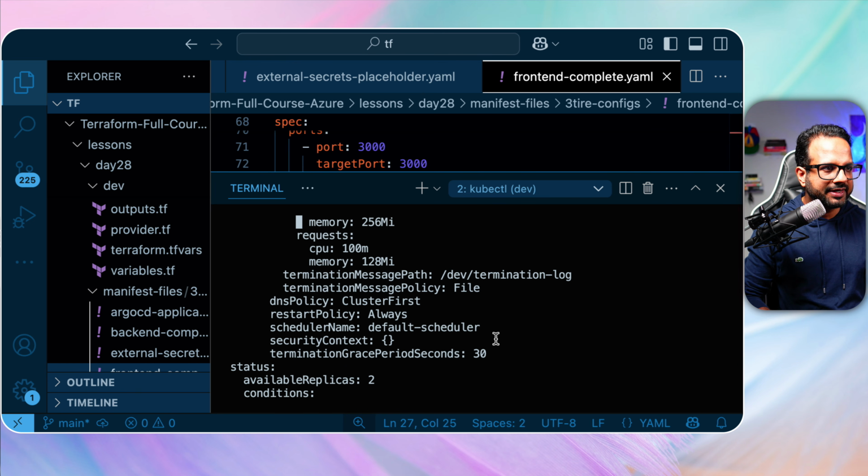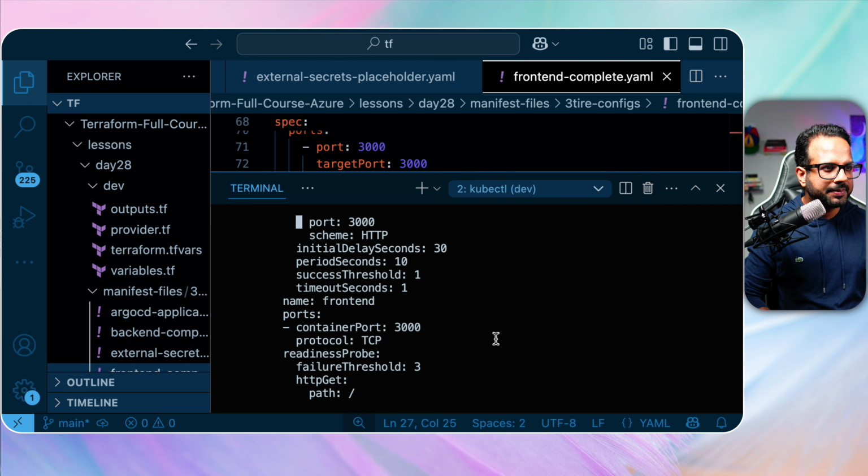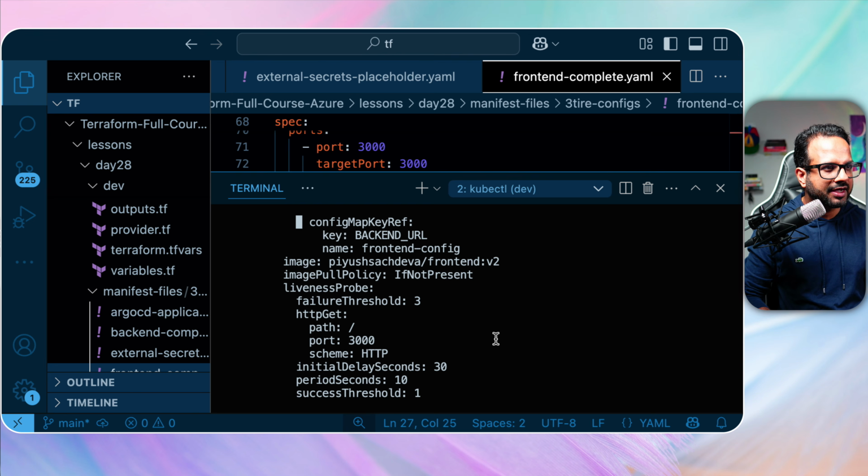Actually, let's update. Yeah, those details will not be here anymore because we have configured it from that side. So here it is, image front end v2. Let's update it to v1.